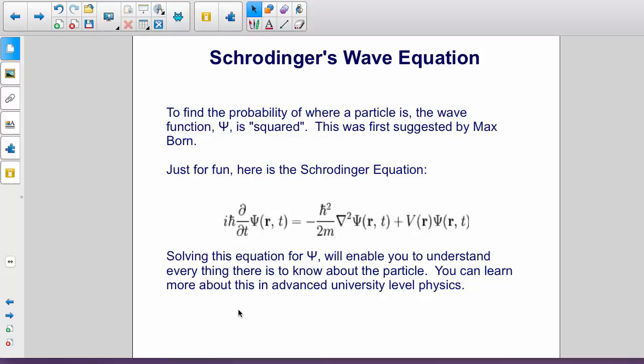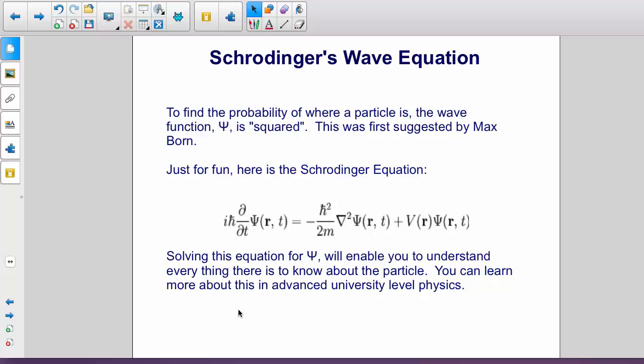The Schrödinger wave function is quite useful, as we already discussed. One of the applications is to find the probability of where a particle is. For this, we, quote, square the wave function. This was first suggested by Max Born. This probability distribution is what we would look at if we wanted to predict the interference pattern that would be seen on a double slit experiment, for example.